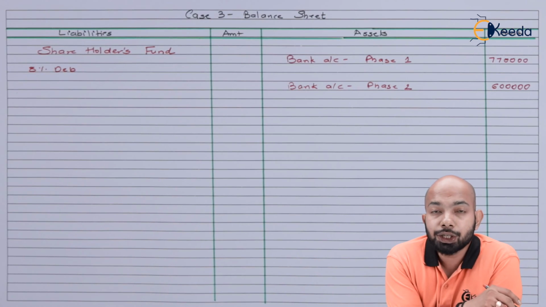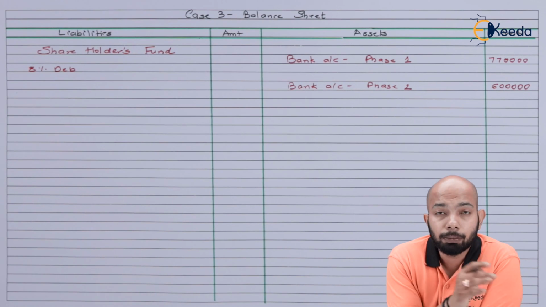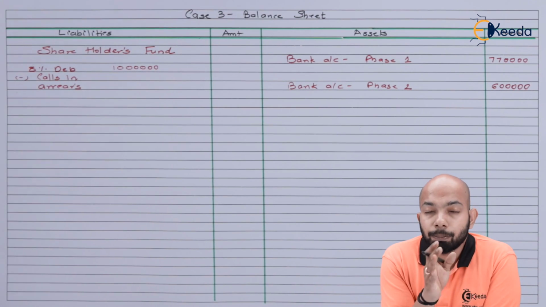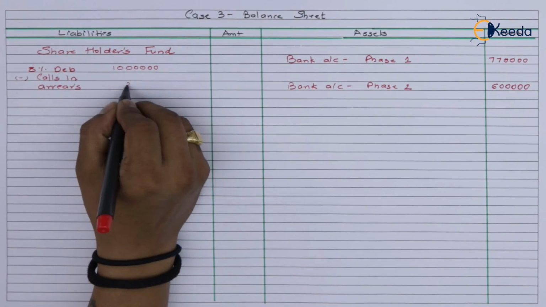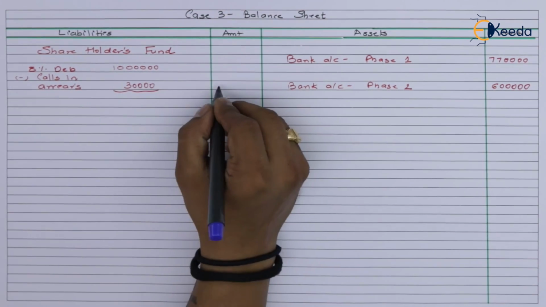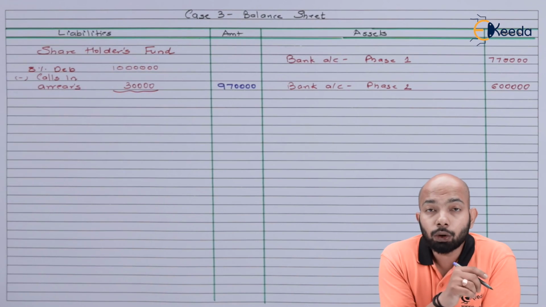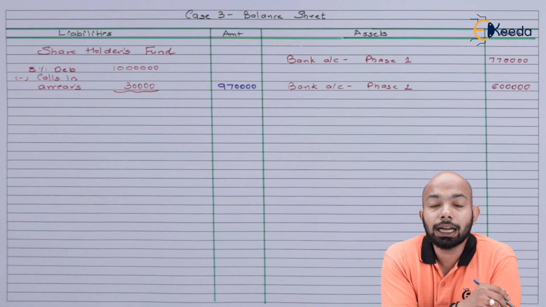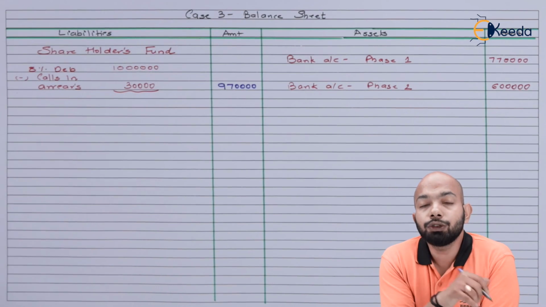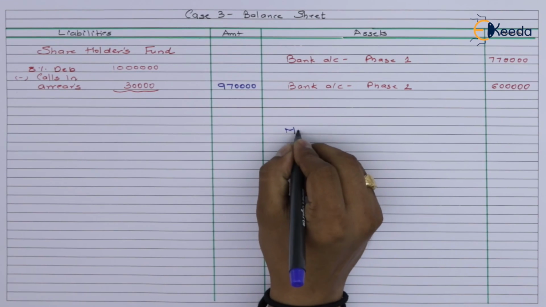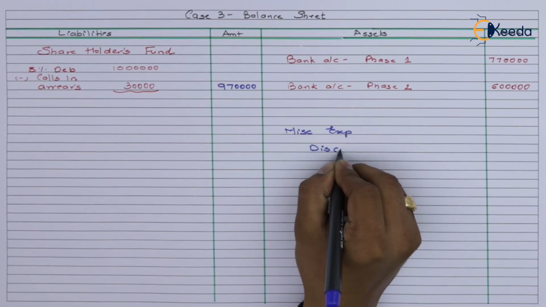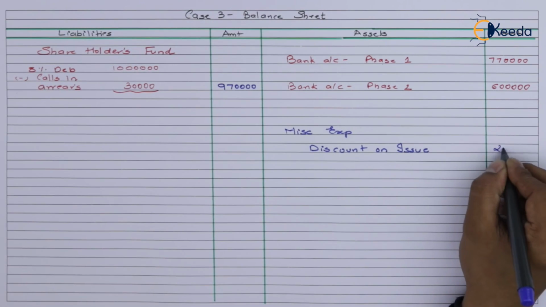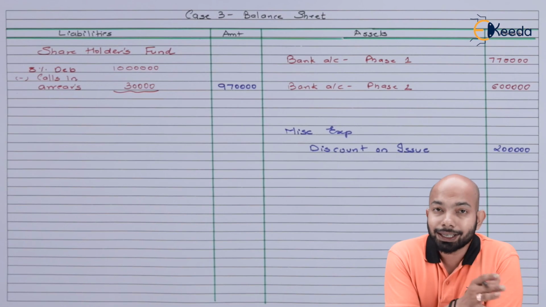Now the next thing that we'll be mentioning here is the 8% debentures capital, post which calls in arrears will be subtracted. 10 lakh is the debenture capital, from which we will subtract the calls in arrears. So the total of the debenture account that we have here is 9,70,000. The next part will be the discount, which is miscellaneous and will be moved to the asset side. So 2 lakh rupees is the discount allowed.